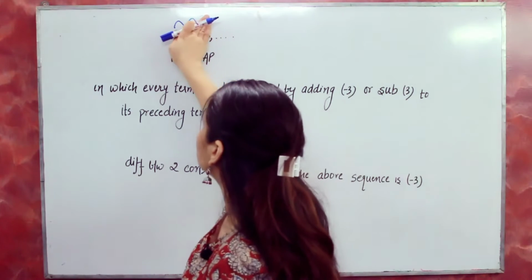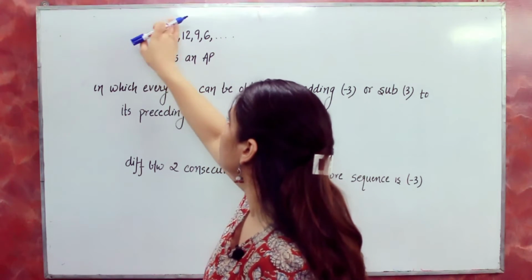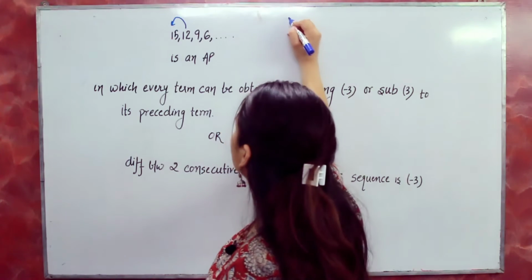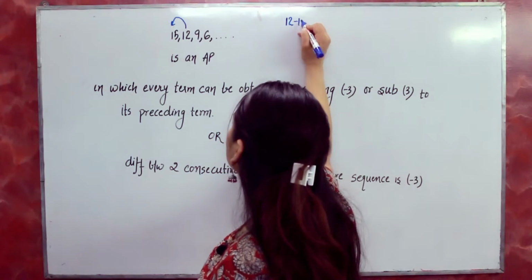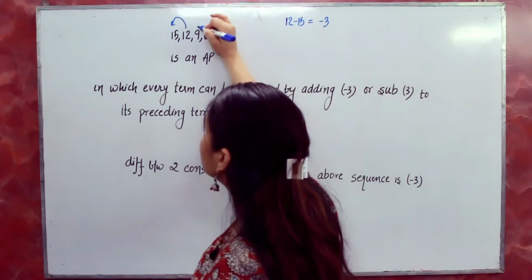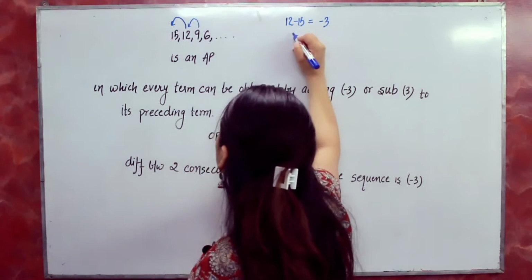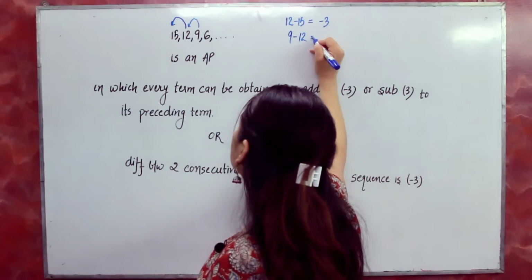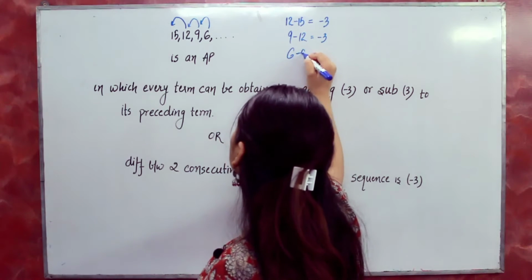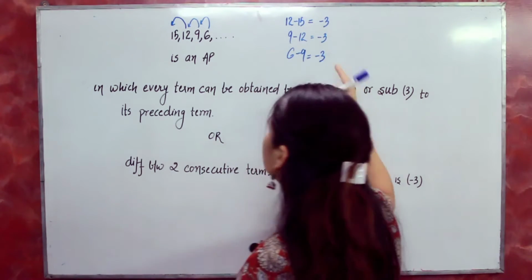When we talk about the consecutive term difference, it's always next term minus previous term. It will be 12 minus 15. So in this case the difference is -3. Next term minus previous term, 9 minus 12, it's -3, or 6 minus 9, -3.